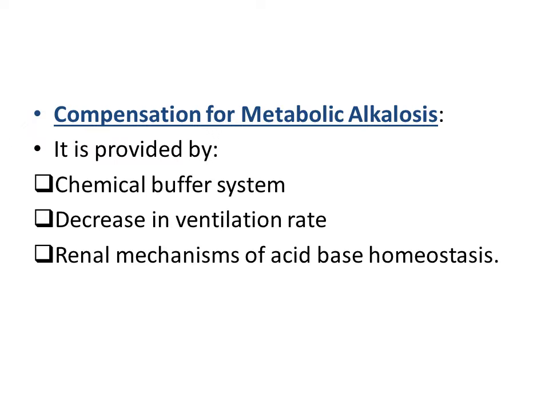So what are the renal mechanisms that come into play in case of metabolic alkalosis? In case of alkalosis, hydrogen ion secretion is going to reduce, and as hydrogen ion secretion reduces, there is less loss of hydrogen ions in the urine, and hydrogen ion concentration inside the blood will increase, and this will serve to correct metabolic alkalosis.